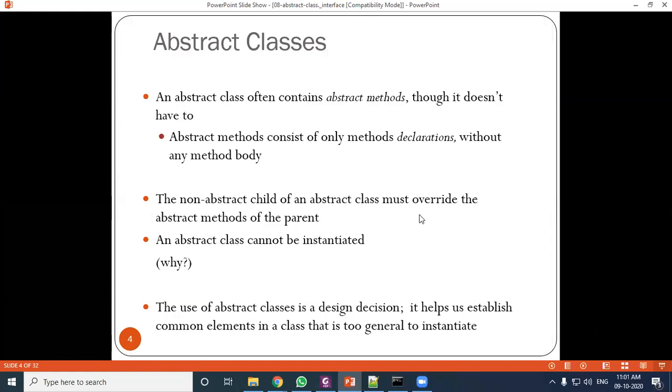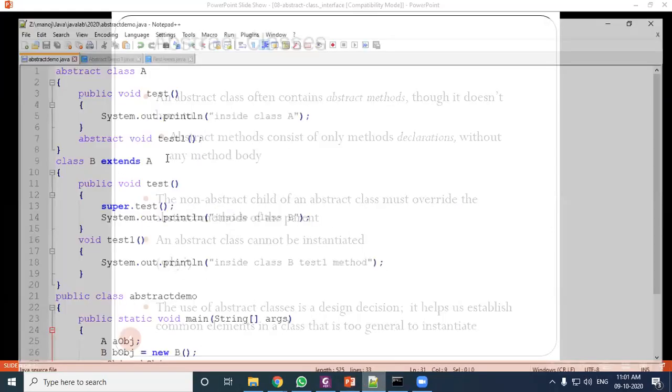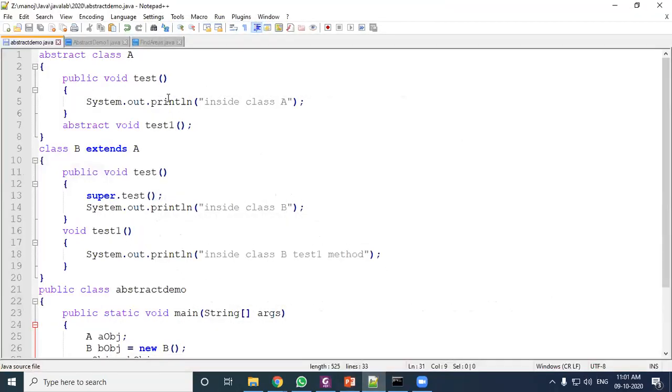So now let us go to the programming where we have applied an abstract class. Just see the program here. There is a class A which is defined as abstract, and class B is inherited from class A. Okay, so here this is the abstract class A. Class B is inherited from class A. And in class A, there are two methods. One is your test method, another is your test1 method.